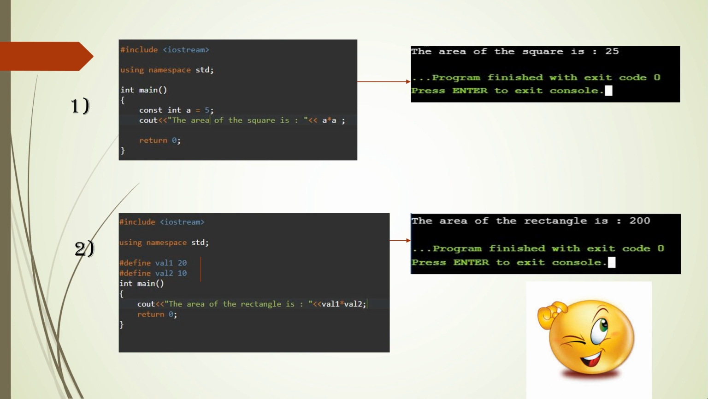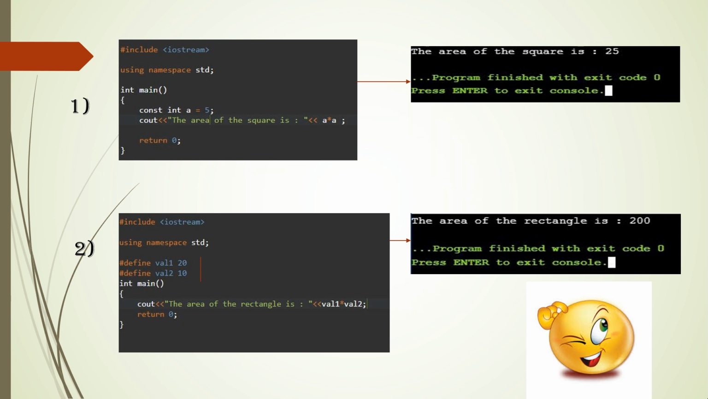Here in the first program, I have used the const keyword, and in the second one, I have used the #define preprocessor. Let's look into the first program. When you are defining the constant by using a const keyword, it should be inside the main function. Here, I have assigned a value 5 to the variable a and made it constant, and then I have computed the area of the square, that is a into a, and